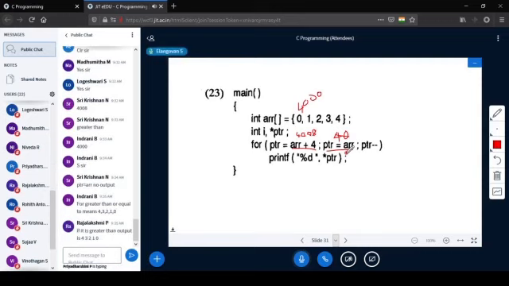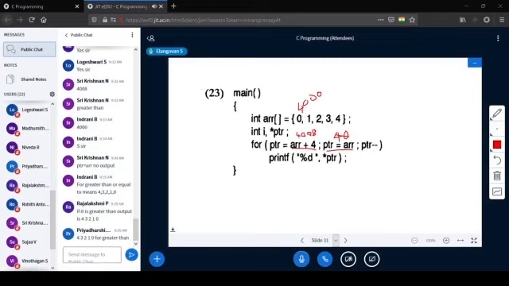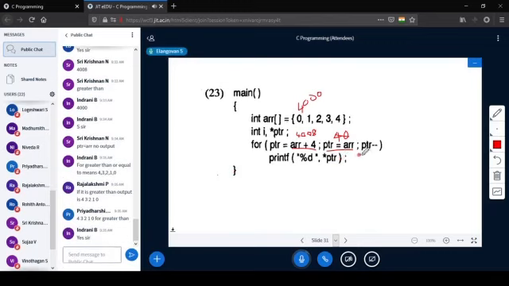Yeah, for greater than or equal to. Okay, if it is greater than or equal to, then it will first print 4, 3, 2, 1, 0 in the reverse order, correct? I hope that part you are clear. That part you are clear, right? So each and every time it is decremented. Instead of incrementing, which we have seen so far, now it is decrementing.